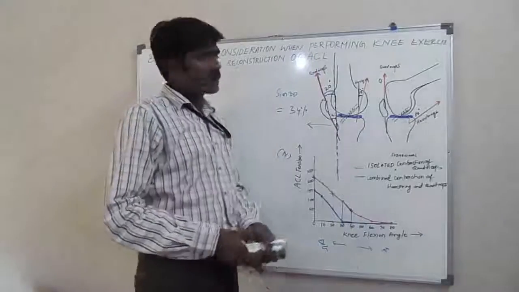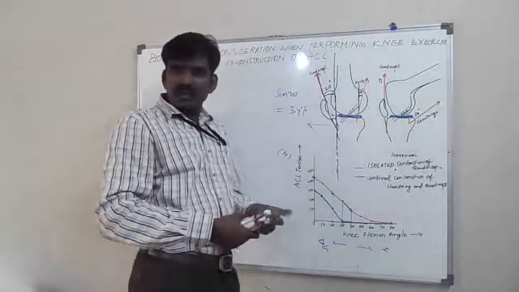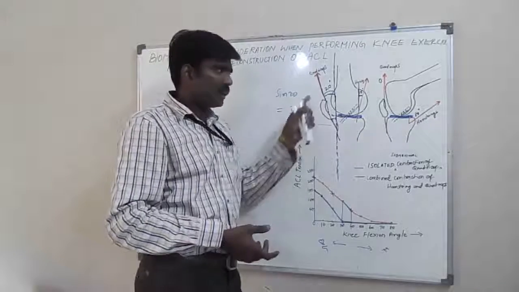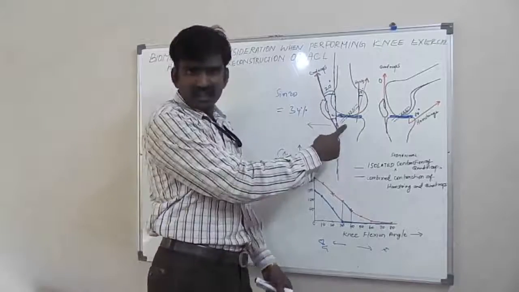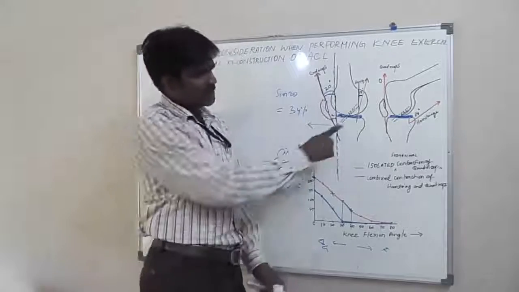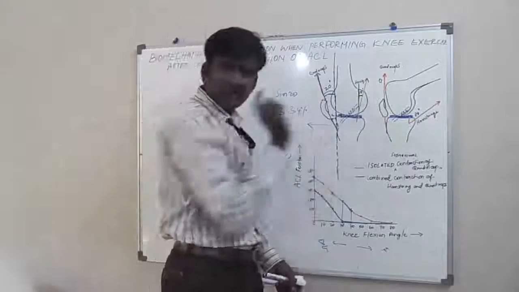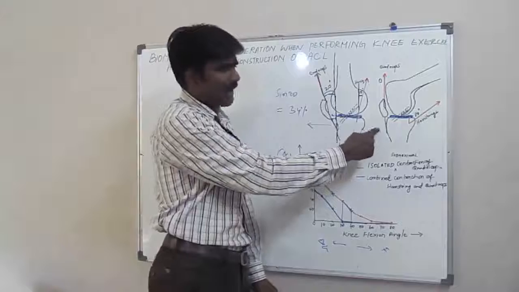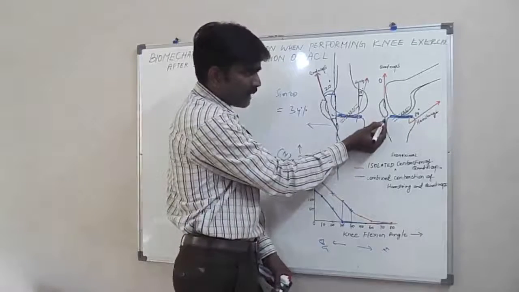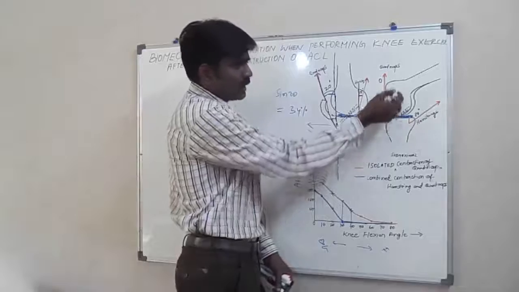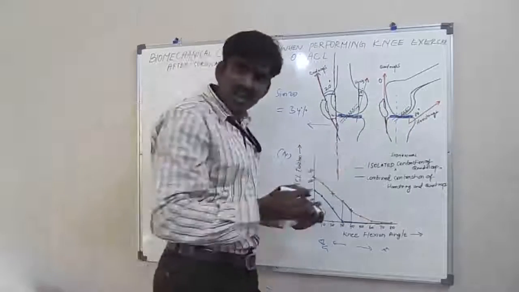So we were discussing the tension in the ACL on isometric contraction of the quadriceps muscle. In complete knee extension, the tension in the ACL is maximum. Suppose the quadriceps muscle is contracting in isolation at 80 degrees. So what happens to the patellar tendon? The patellar tendon is parallel to the long axis of the tibia.